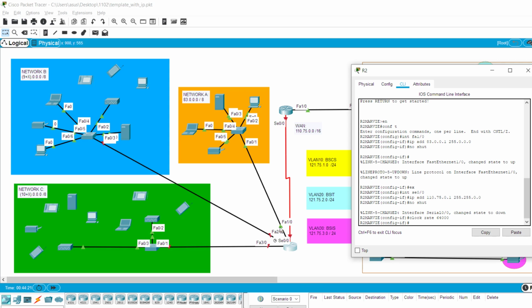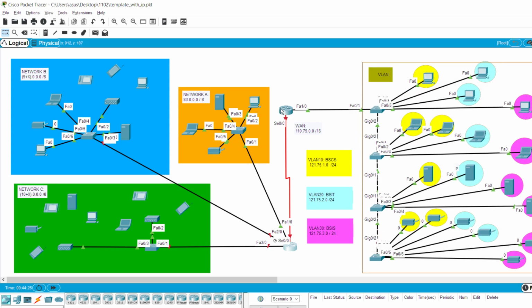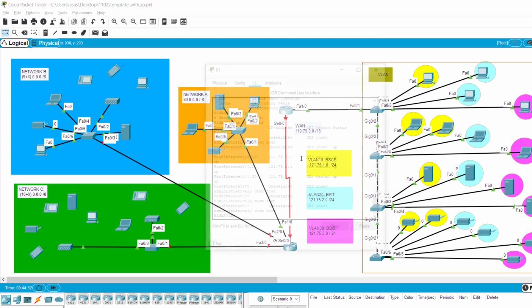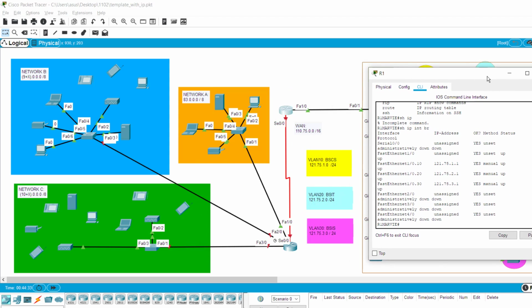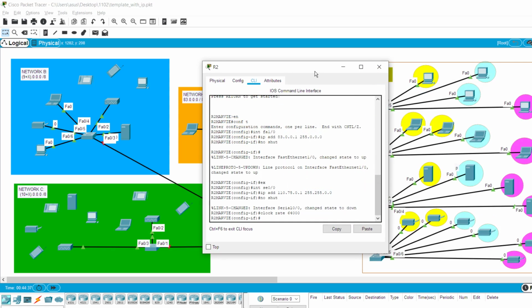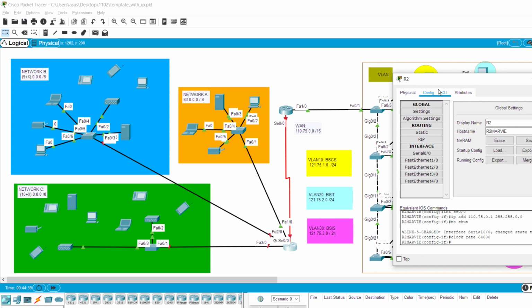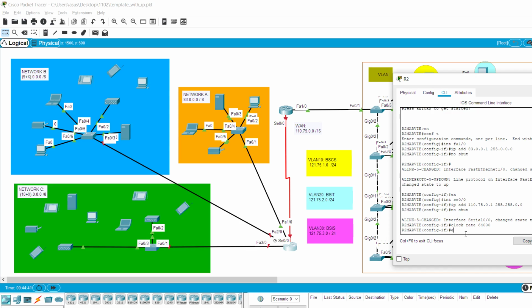So we have already connected this switch with the router. Now we need to connect this router with all these VLANs, and this router to the other router. So we do router rip. Let's router rip this one in the configure CLI.